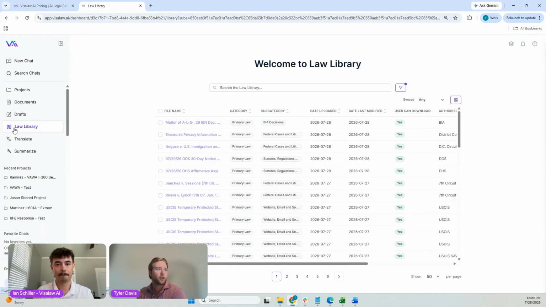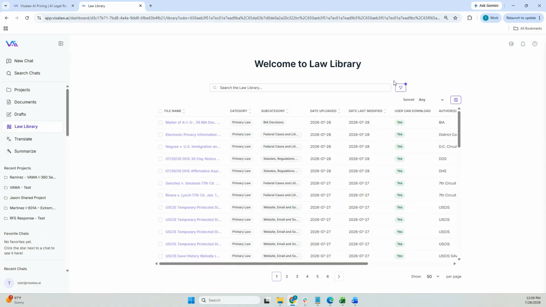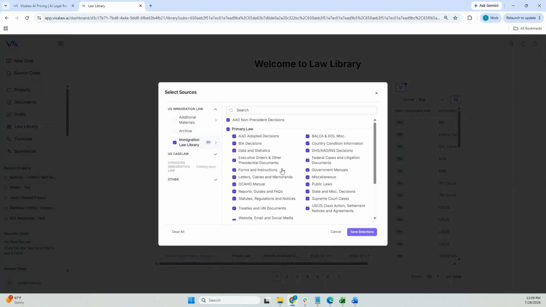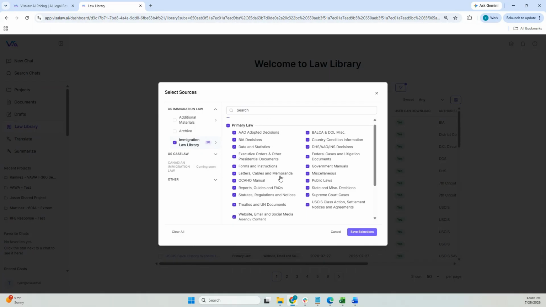This is what you'll hear us refer to as the immigration law library. If we click into the filters here, we're going to see that this immigration law library is curated of primary law resources. So AAO decisions, BIA decisions, statutes, regulations, BALCA, U.S.C, all of these subcategories here are being compiled under our primary law resources.